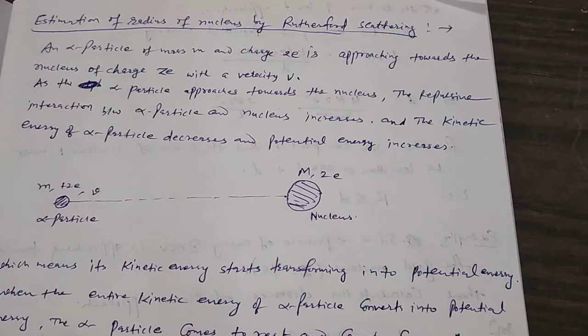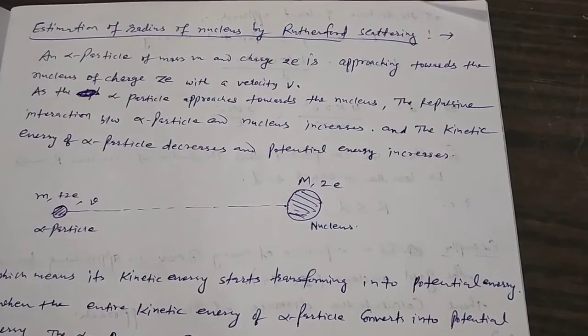The alpha particle comes to rest and cannot move further towards the nucleus. The distance at which the alpha particle cannot move further towards the nucleus is called the distance of closest approach.